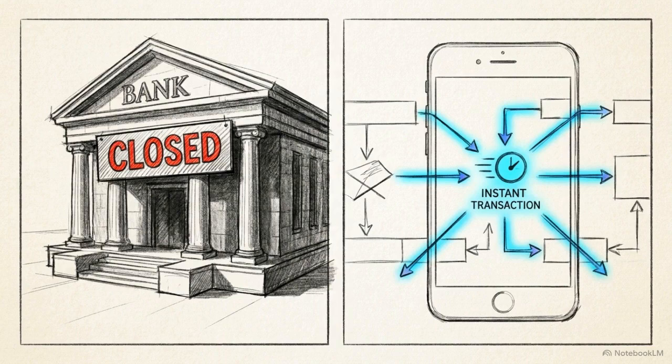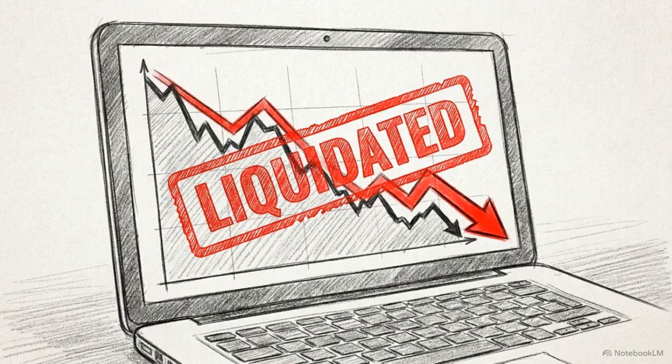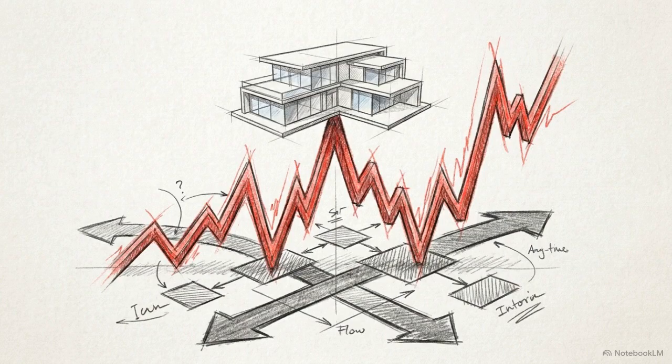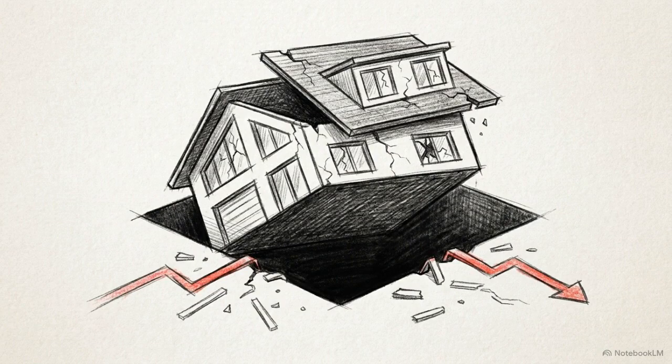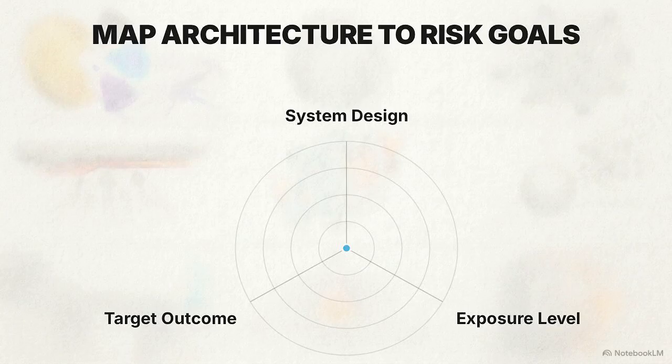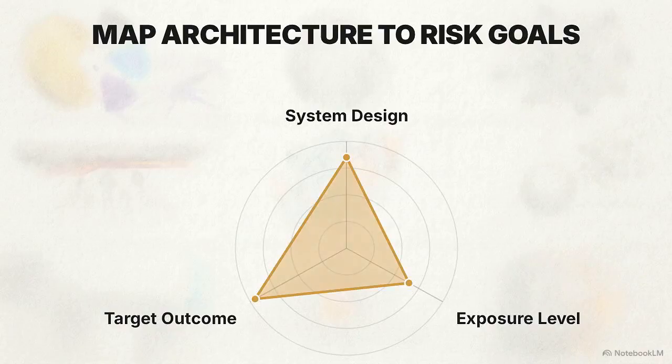Matching a specific asset to your goal provides capabilities traditional finance lacks. Picking the wrong one leads to disaster. An investor might park house down payment savings in a volatile token, only to watch half the value evaporate a week before closing. Survival in digital assets requires mapping a token's underlying architecture to your specific risk tolerance and goal.